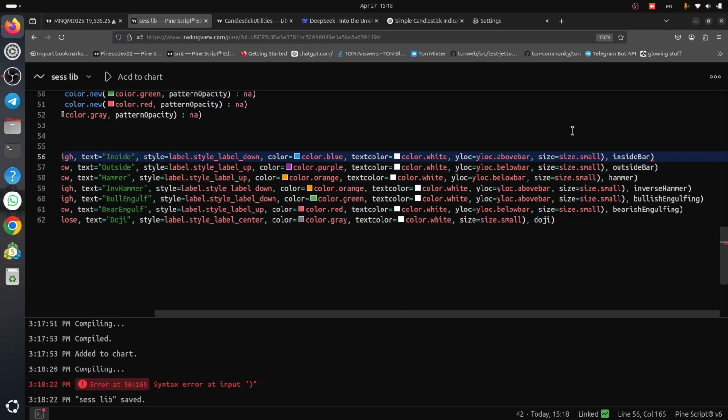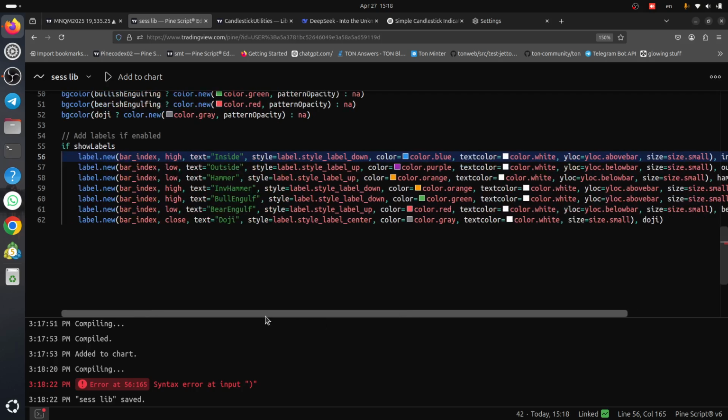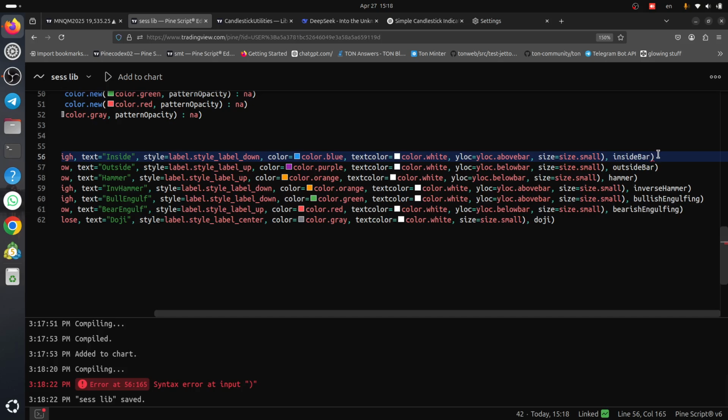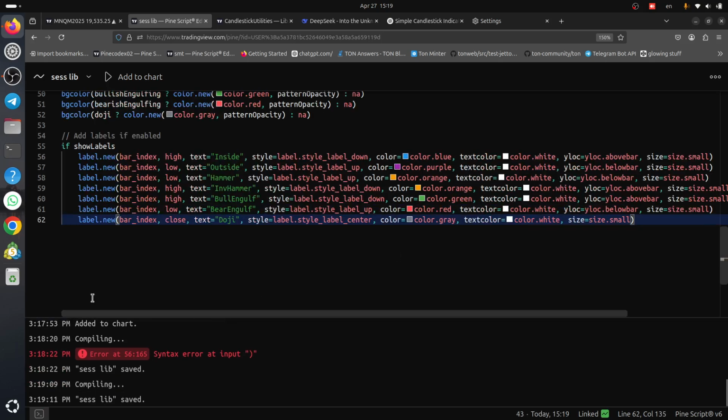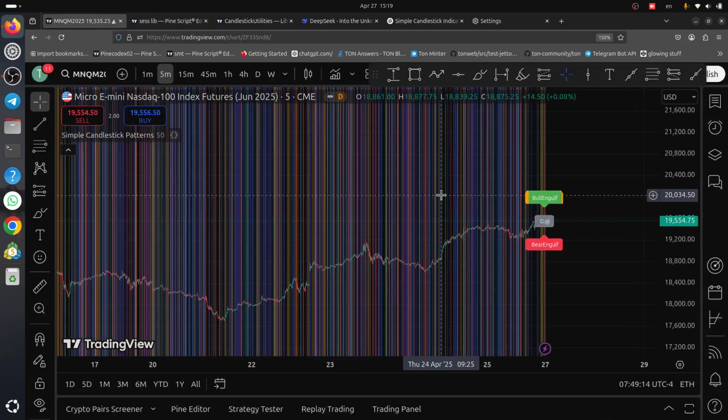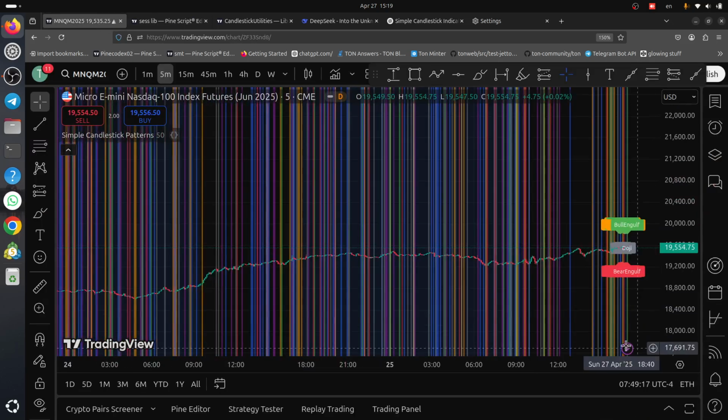Label.new. What is label.new? So what is this text? It's wrong. We should delete them. Delete. Let's see. Okay, yeah, no, it gives us something good.